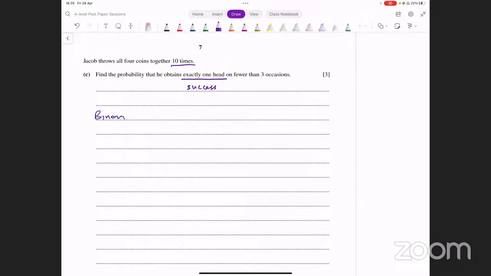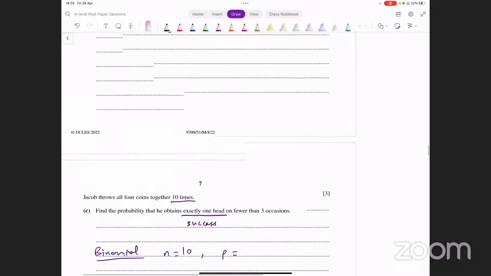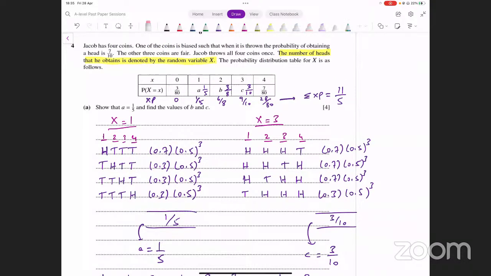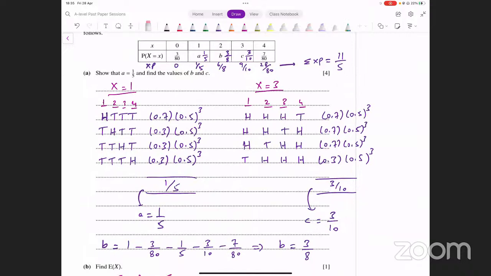अब इस binomial के parameters क्या होंगे? Let me just write them down here. Number of times you're repeating this, आप 10 times repeat कर रहे हो, तो n की value 10 होगी. What about the probability of success? The probability of success is the probability of obtaining exactly one head जब उसने 4 coins toss किए. Now, haven't we actually calculated this before? 4 coins को वो toss करता है, उसमें से exactly one head आने की probability कितनी है? उसने दिया हुआ था यहाँ पे. Exactly one head आने की probability is 1/5. उसने इसलिए show करने के लिए कहा हुआ है यहाँ पे.